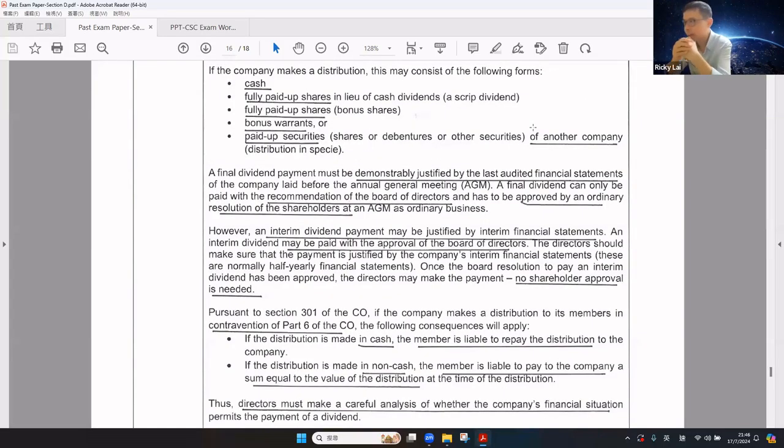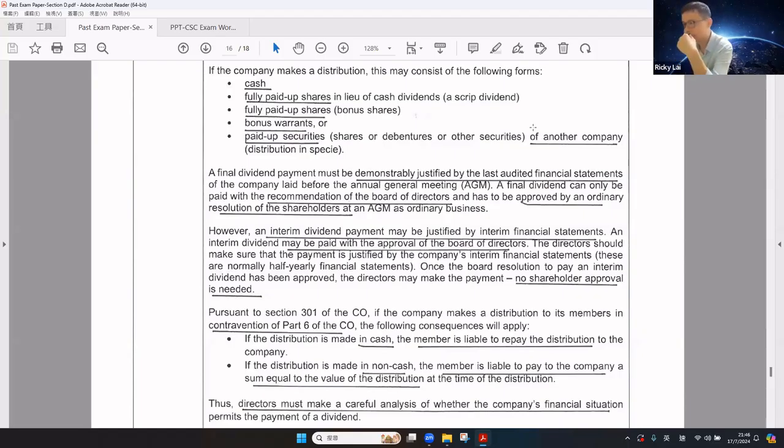A final dividend must be justified by the latest financial statements laid before the AGM. The final dividend can only be paid with the recommendation from the directors and has to be approved by the shareholders at the AGM by ordinary resolution.